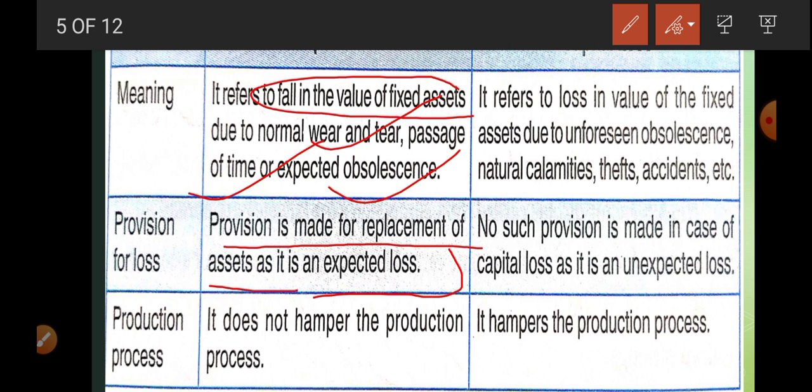Now in the case of capital loss, there is no such provision, but there are some insurance policies a firm can take. Depreciation does not hamper the production process because it is expected. Firms are prepared, they have the fund to repair the machinery. On the other hand, capital loss is going to hamper the production process. Why? Because it is unexpected, so that is the reason.